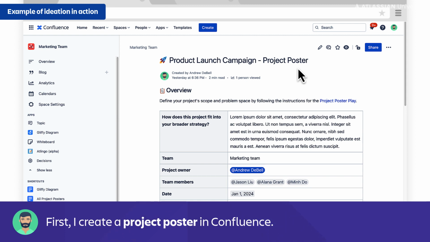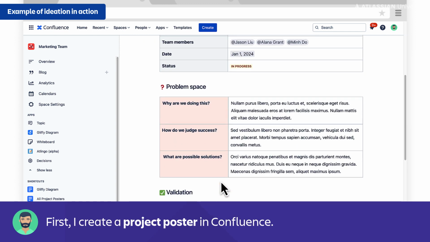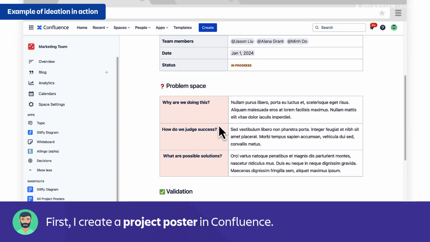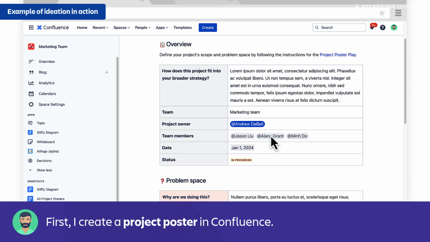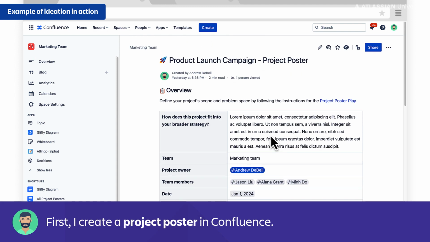And this is separate from ideation, but the project poster is just a good central place for all the information about our project, right? Where does this fit into the broader strategy? Who are the team members involved? Why are we even doing this? How do we measure success? So since we've already built this project poster, the next step is we need to come up with some ideas for our product launch campaign.